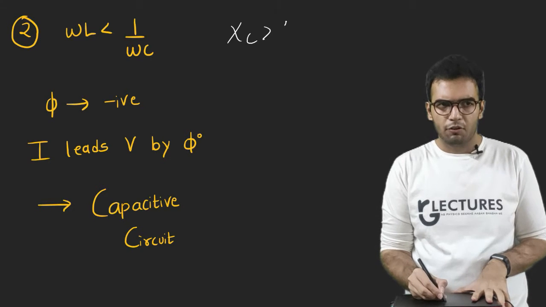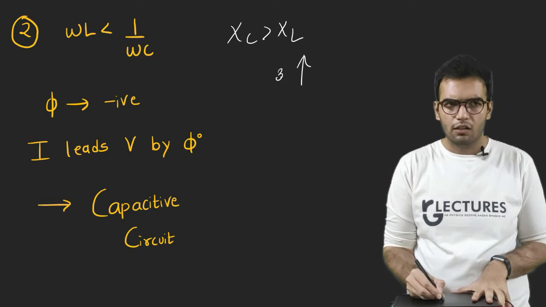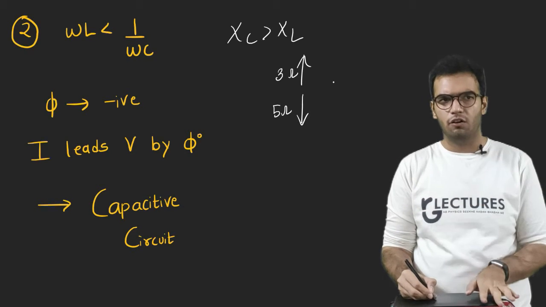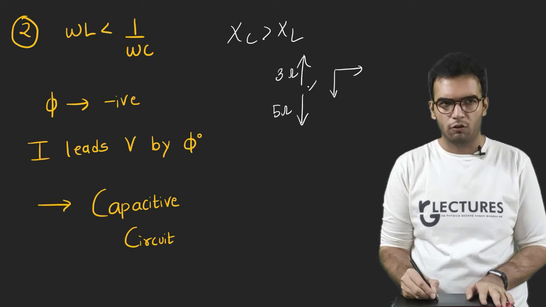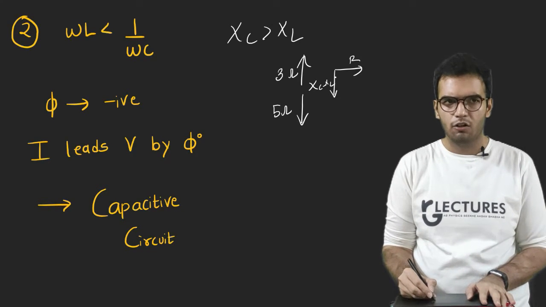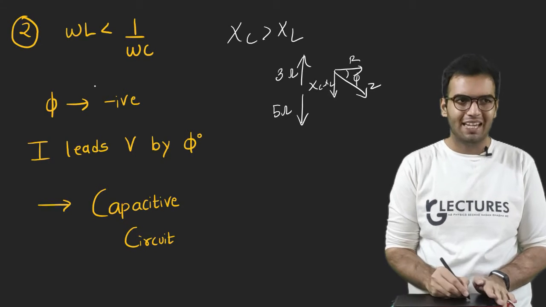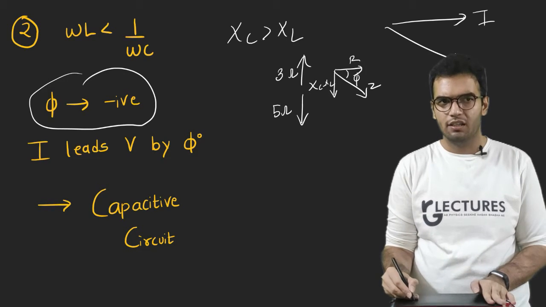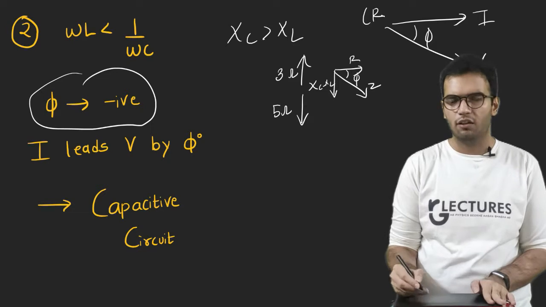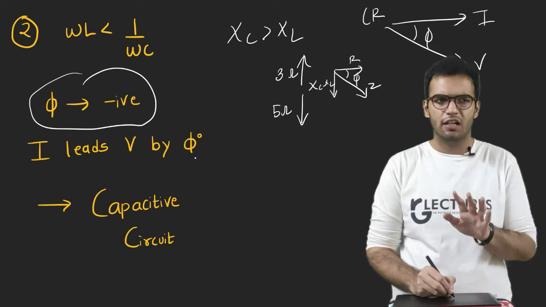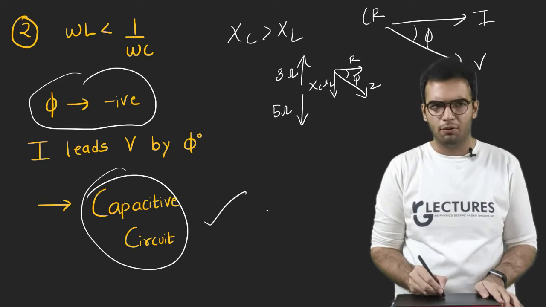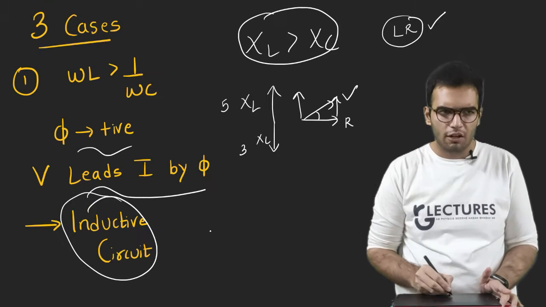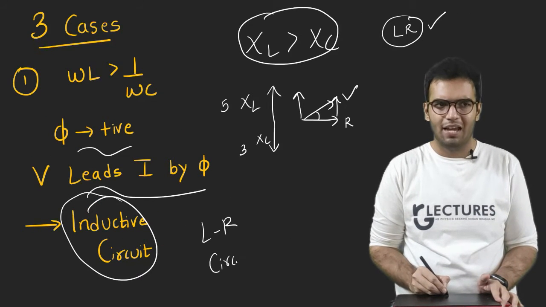Talking about if XC becomes greater than XL, so suppose XL is equal to 3 ohms, XC is 5 ohms, so where will be the resultant? The resultant will be in the negative y-axis. This is my XC minus XL, this is my R, so the impedance will be here, this phi will be negative, so negative phi indicates that I leads V. Now this is what we did in the video of the CR circuit. So I will lead, not by 90 degrees, but by phi angle, and this circuit is called a capacitive circuit or CR circuit. So case number 2 of the LCR circuit is a CR circuit. Case number 1 of the LCR circuit is an LR circuit.